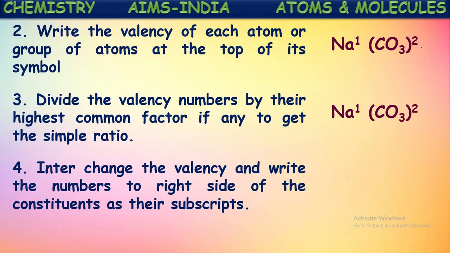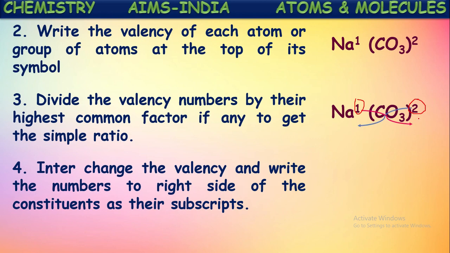Now, after eliminating the highest common factor, with the remaining numbers we have to crisscross these. Whatever number remained here should be crisscrossed, written as the subscript of the first element or positive ion. This number should be written as the subscript of the second ion or negative ion.